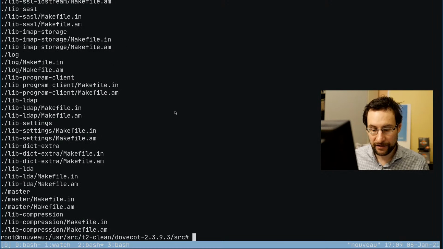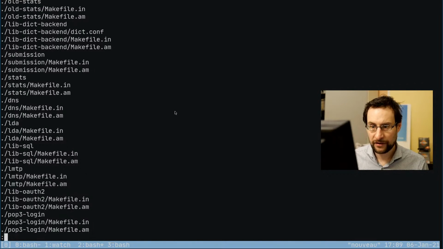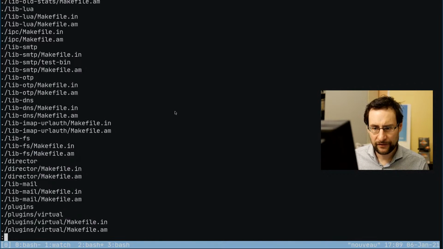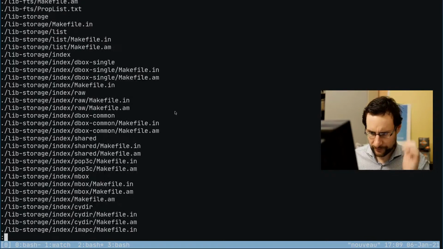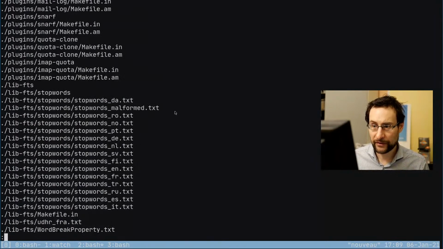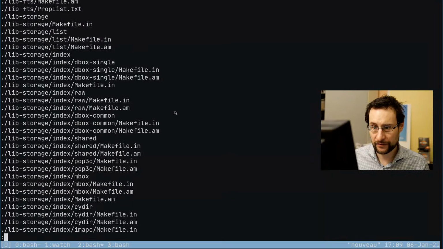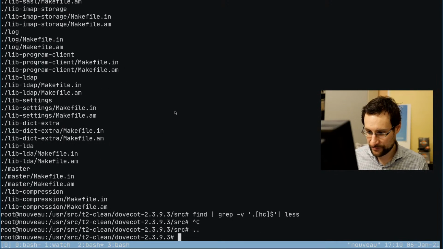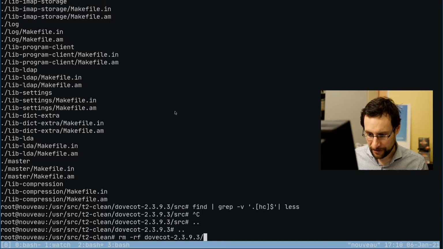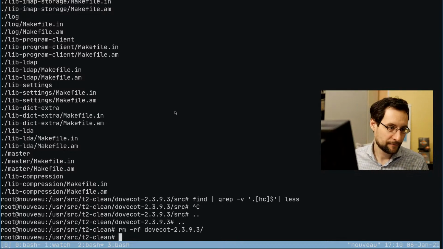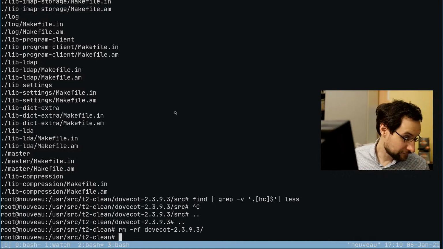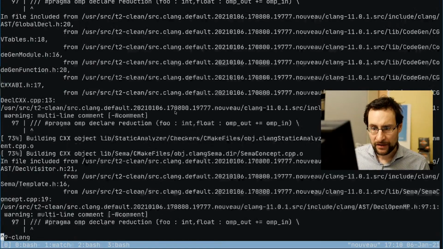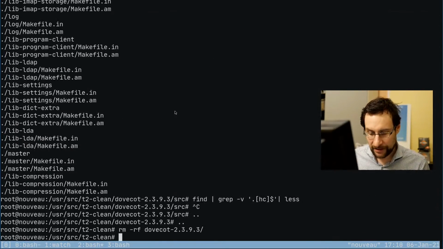Okay, Makefile.am. Do we have anything other than that? There was some text and Perl, and yeah, that's it, just in case you were wondering how to get a quick overview and why we should probably not write everything in C anymore. Yeah, Clang, that is it.